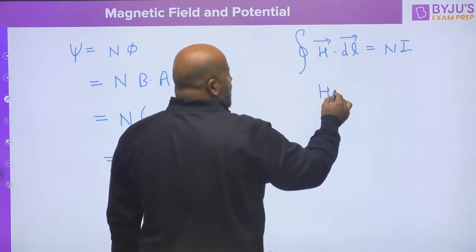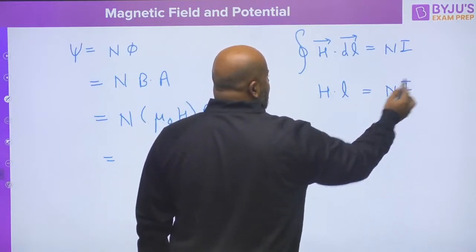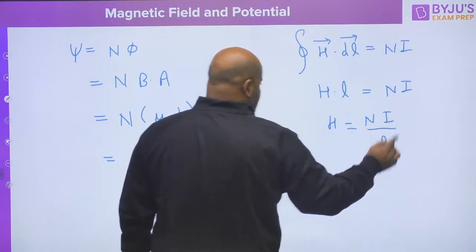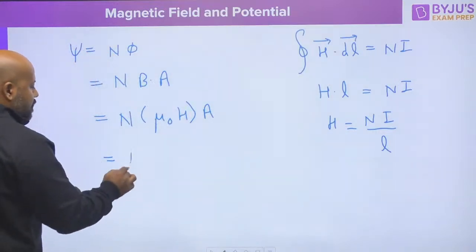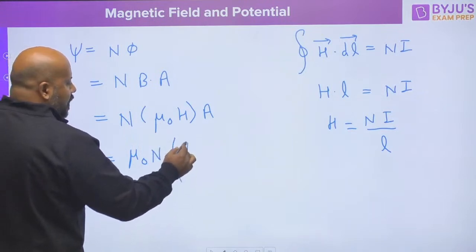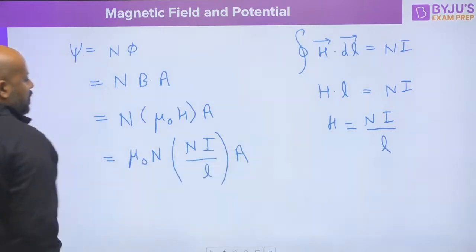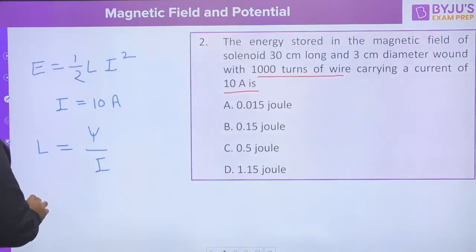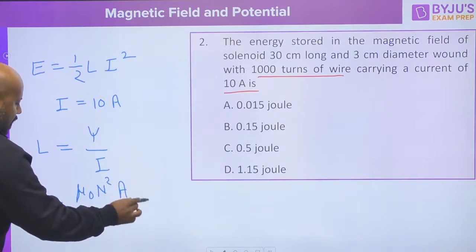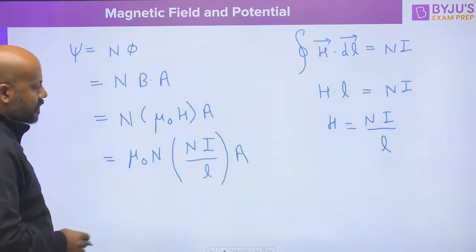So if H is going to be the same at all points and L is the mean core length, then you can write directly from here H as Ni upon L. Just put this value here. It is going to be mu naught N, and H is going to be Ni upon L, and this is going to be the cross section area of the coil. Just put this value here, so you will be getting the standard formula mu naught N square A upon L, because the current is going to be cancelled.